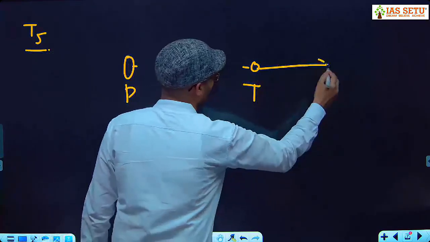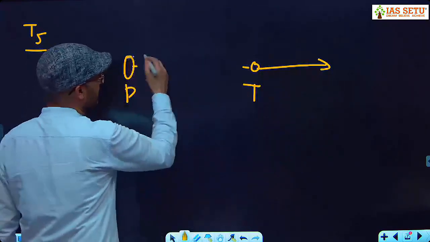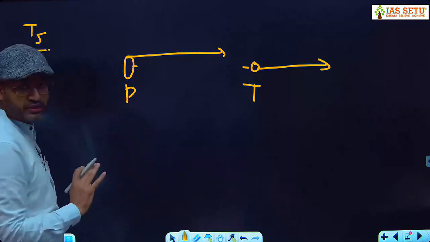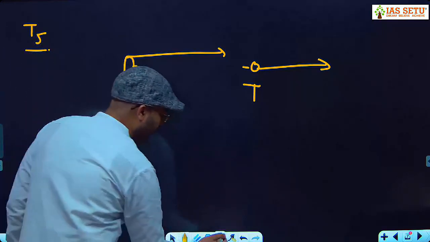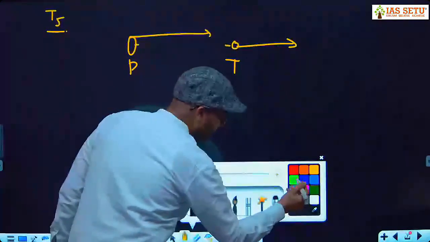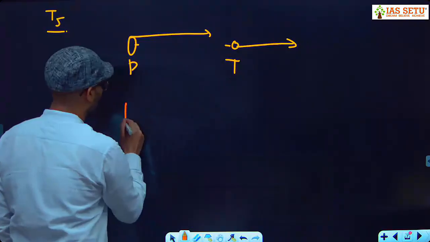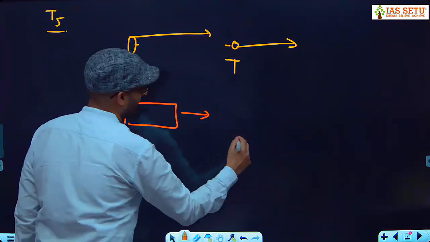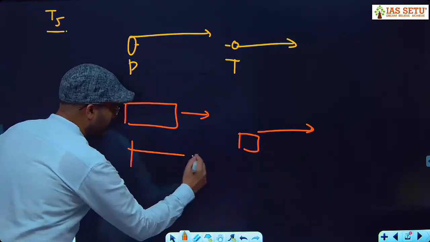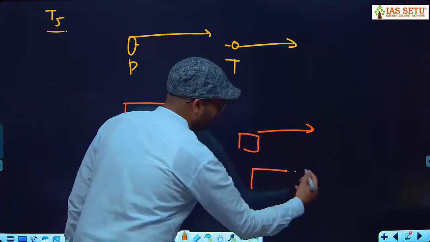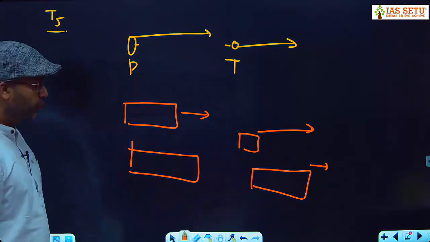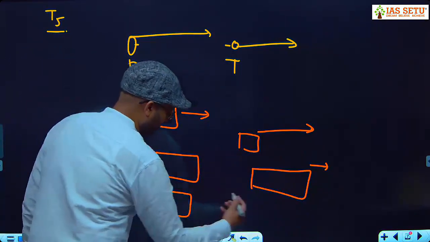So here the thief starts running in this direction, and the policeman is chasing the thief. Not only this, you can apply the same type where a fast car overtakes a slow car, or where an express train overtakes another train, a goods train, or where you are chasing someone.